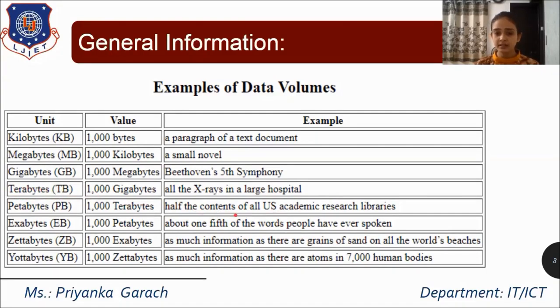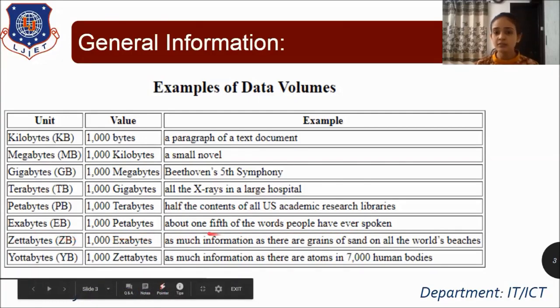Then comes half the contents of all the US academic research libraries. That data is very large, but they are only considering half of the contents of the US academic research libraries. So it is in terms of petabytes. Then, about one fifth of the words people have ever spoken. What we are speaking is also generation of data, a kind of voice data generated by people. One fifth of the words people have ever spoken will be in terms of exabytes.